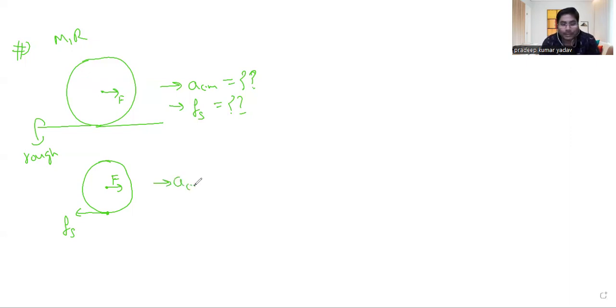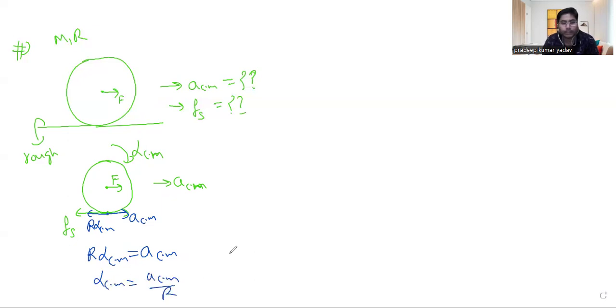So here, ACM is there, and the rotational effect is coming as alpha cm, right or not? In that case, if it is pure rolling, I can say acm in this direction, and the particle will have r alpha cm in the opposite direction. This r alpha cm should be equal to acm, right or not? So alpha cm can be taken as acm by r.